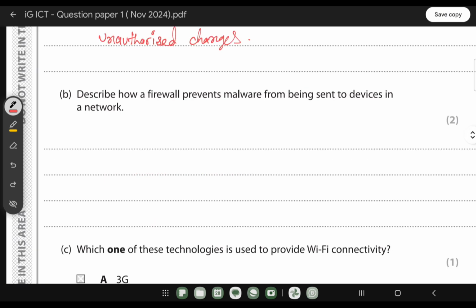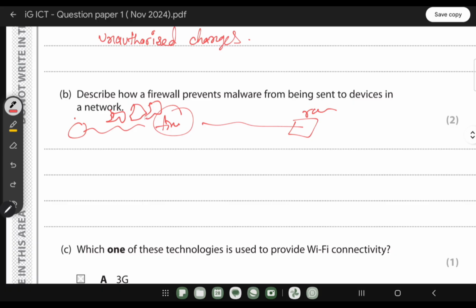Describe how a firewall prevents malware from being sent to a device in a network. What does it mean by firewall? Firewall works as a type of filtration, which means if we have a router here and then we have a firewall here, right? This is the firewall and maybe the internet is coming from here to the router. So between the internet and the router we have the firewall, and the firewall works like a filter system. So when the data is coming from this side or from maybe another computer to our Wi-Fi network, during that time the data actually comes in the shape of a packet, right?